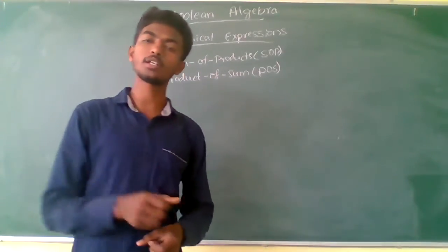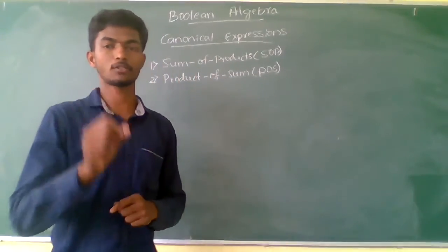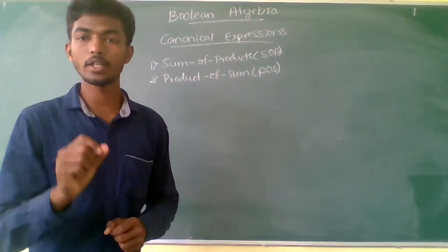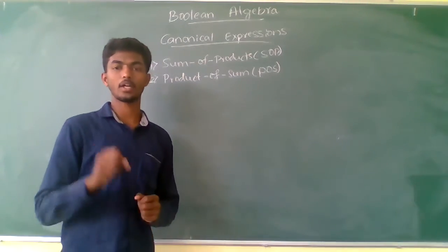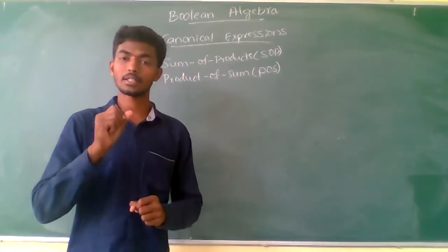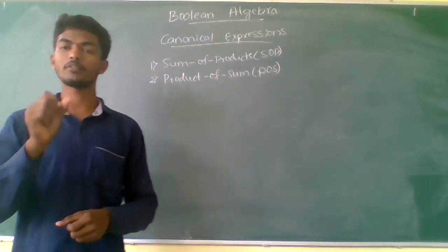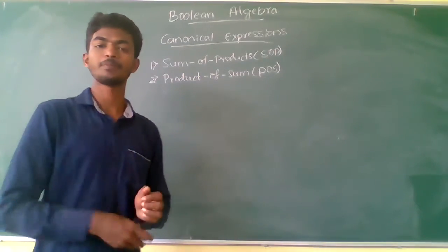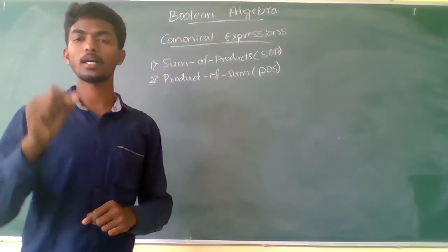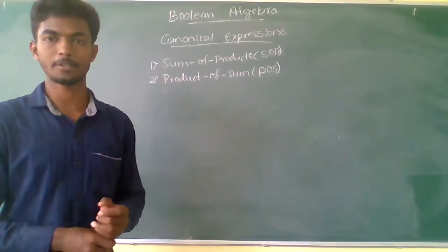When you convert the given Boolean expression into the sum of products form, it is called the canonical sum of products expression, or else the canonical min term expression.